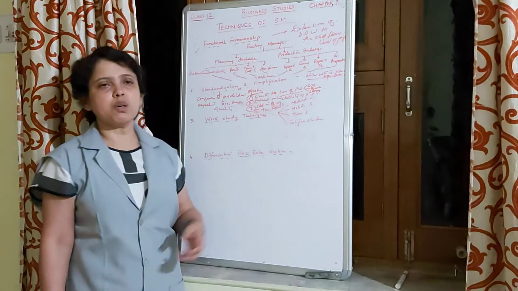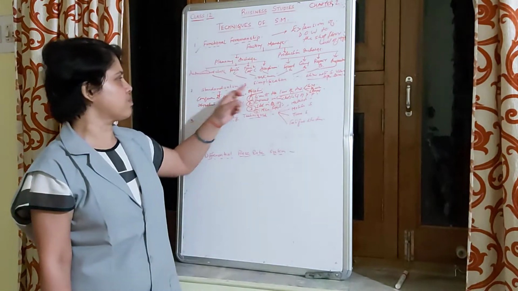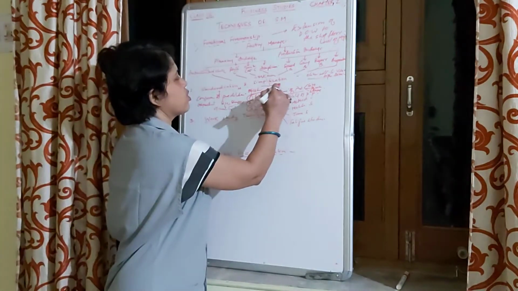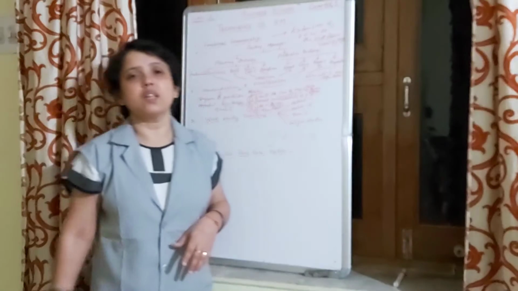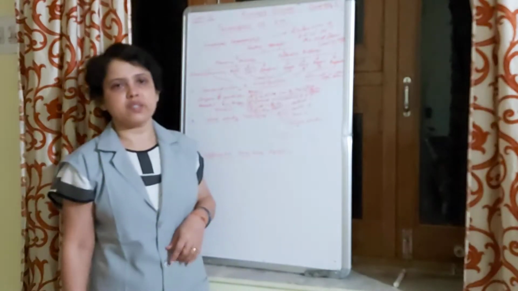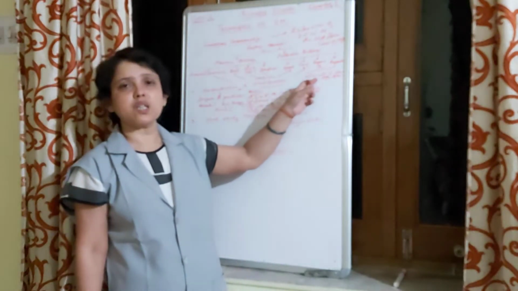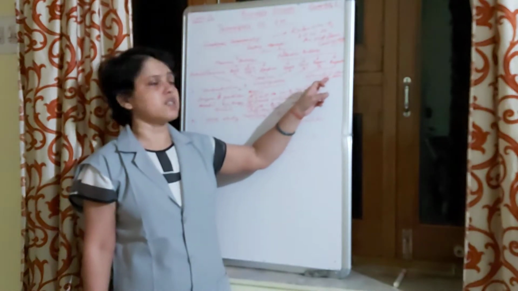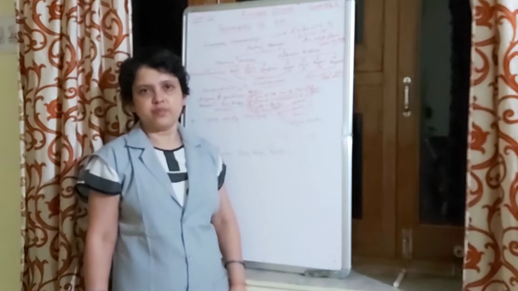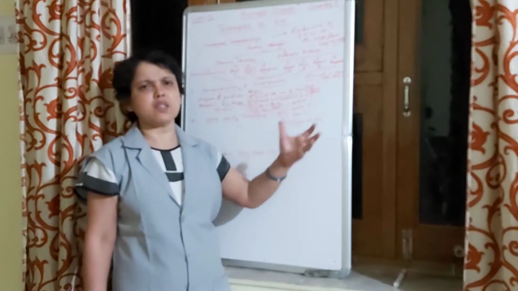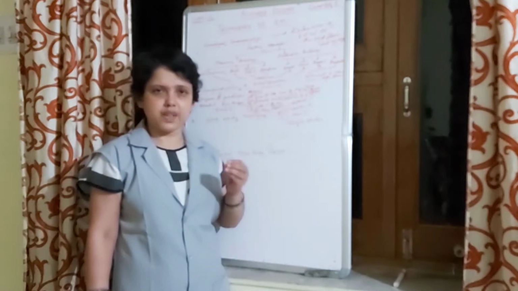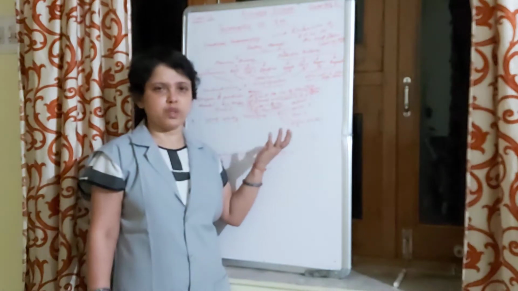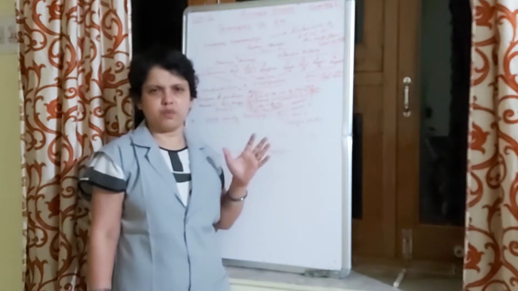When we talk about simplification, there are two terms he talked about. On one hand, there should be standardization. On the other hand, there should be simplification. Simplification means elimination of superfluous varieties, sizes and dimensions. Superfluous means unnecessary. Unnecessary varieties of product, if being produced in the organization, should be stopped.